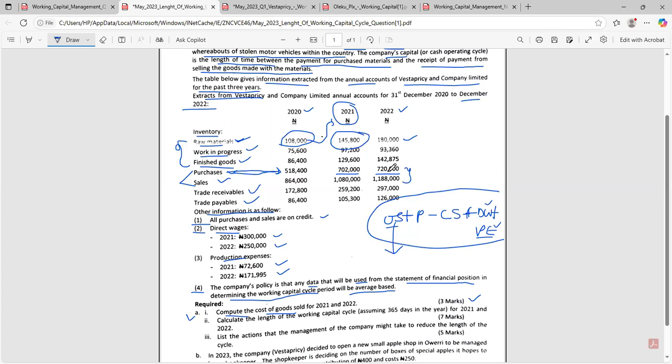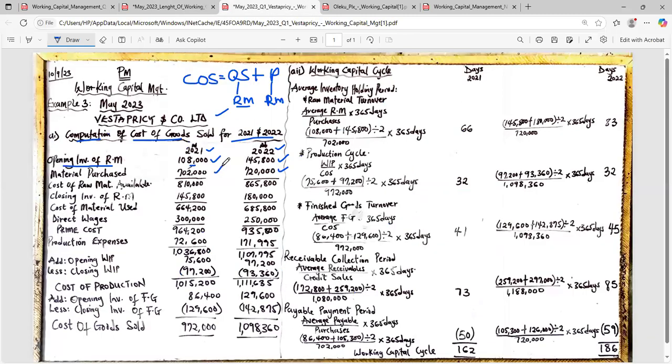The only things that are opening and closing are balance sheet figures. Anything outside balance sheet figures, which is profit and loss figures, are the actual figures for that year. There's nothing like opening or closing for profit and loss account figures. I hope I'm making sense. That is why I'm picking the exact 702 for 2021 and 720 for 2022.